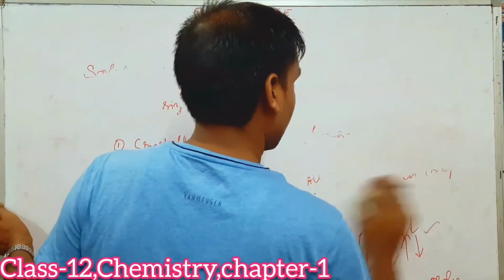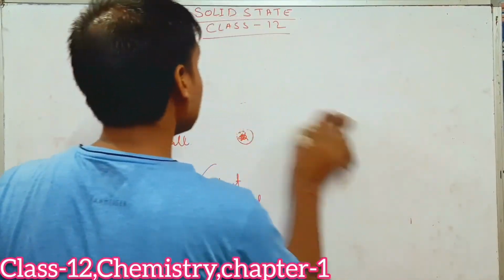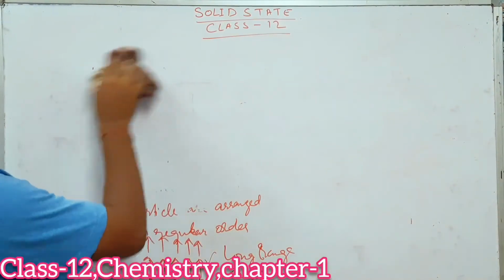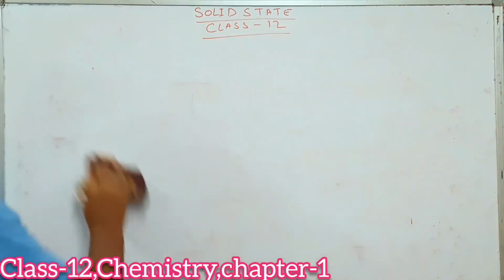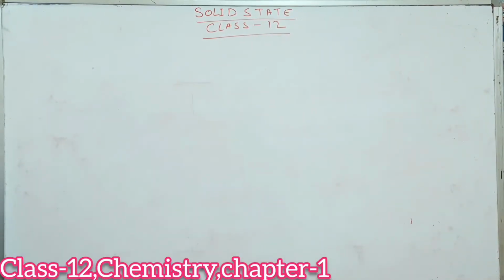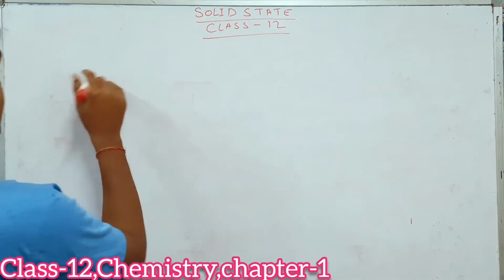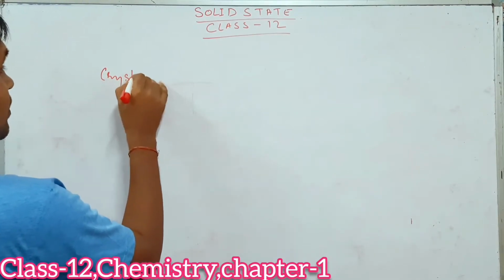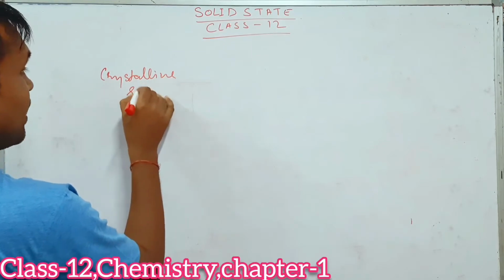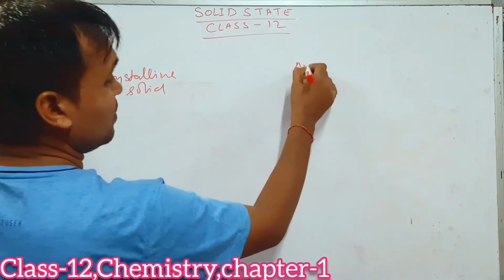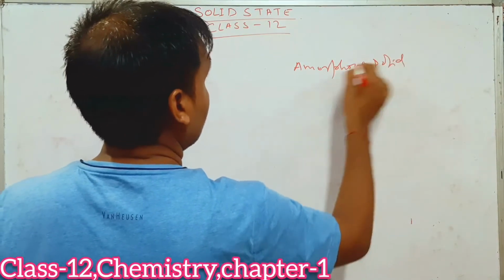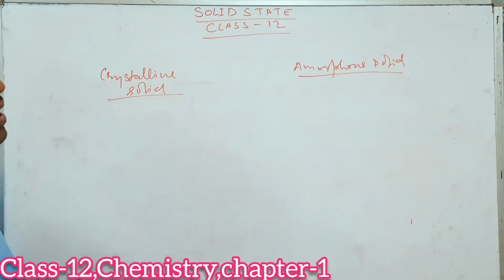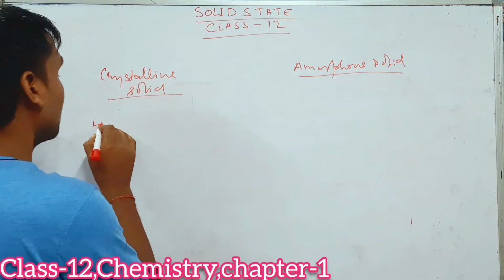So next, we are going to study the characteristics of amorphous and crystalline solids. We will write crystalline solid here, and here we'll write amorphous solid. So this is crystalline solid and this is amorphous solid. What are the differences between these two? We are going to see.